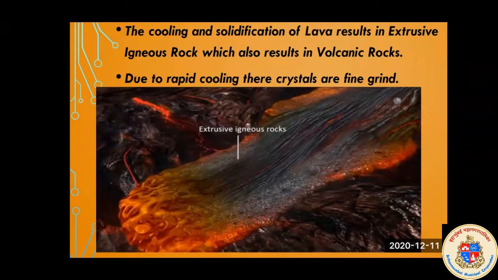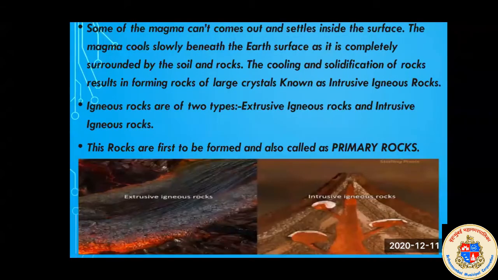It cools rapidly and results in igneous rocks. And how are these rocks? They are crystalline and finely grained. Grained means fine. Their crystals are fine grained. Okay, so in this way, the igneous rock is formed.